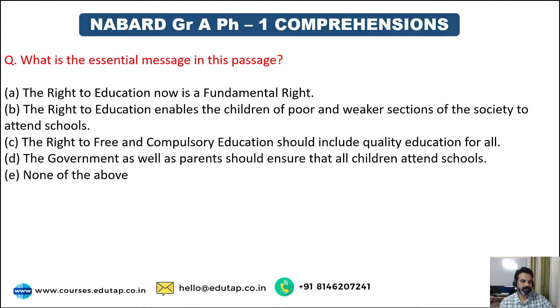Next question. What is the essential message in the passage? The right to education is now a fundamental right. The right to education enables the children of poor and weaker sections of the society to attend schools. The right to free and compulsory education should include quality education for all. The government as well as parents should ensure that all children attend schools, or none of the above. What is the essential message?